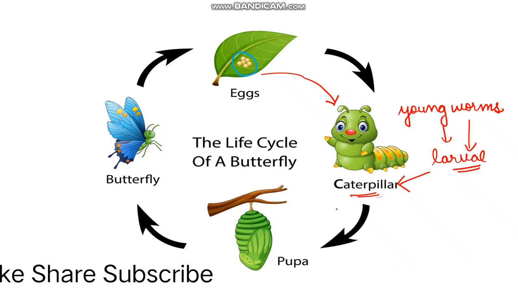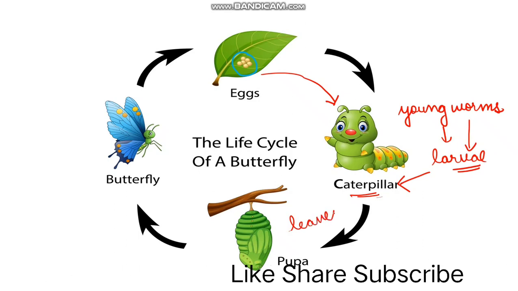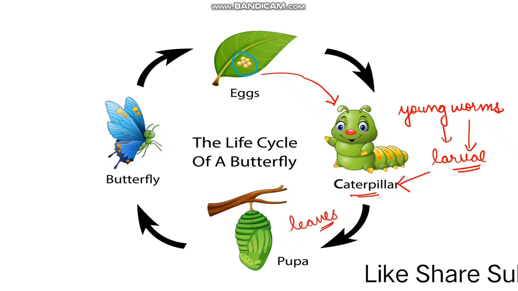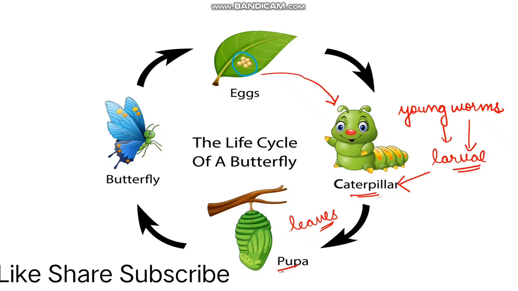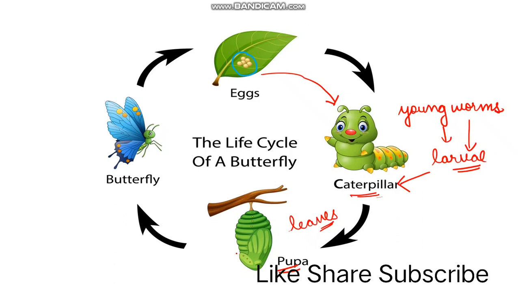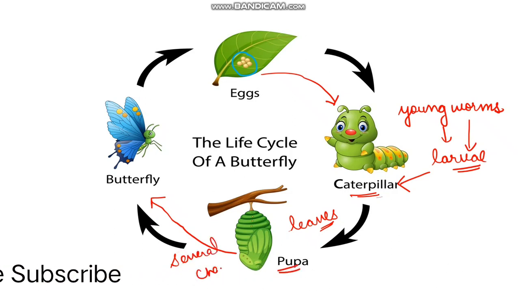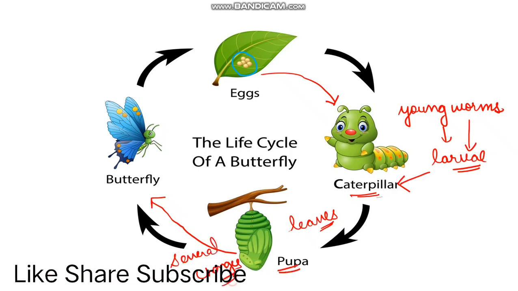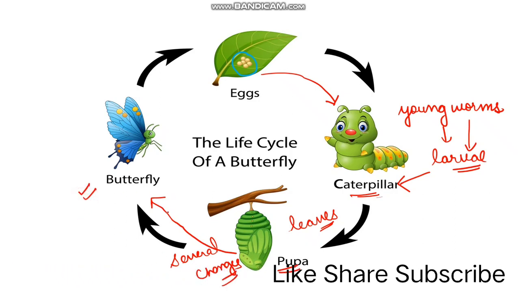Then this caterpillar feeds on the leaves. They continuously eat the leaves and grow faster, and then it covers itself in a case called a chrysalis, which is known as the pupa. Inside this chrysalis, the pupa undergoes several changes, and as a result it converts into an adult butterfly.